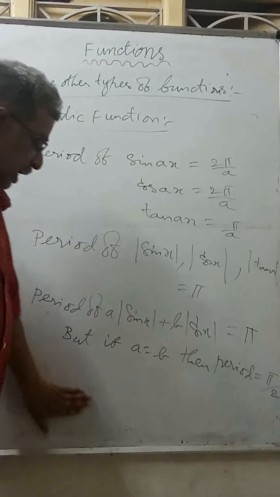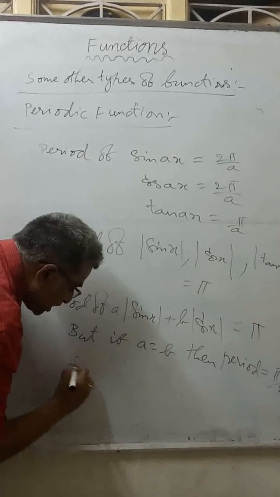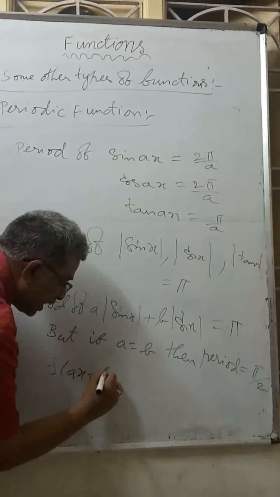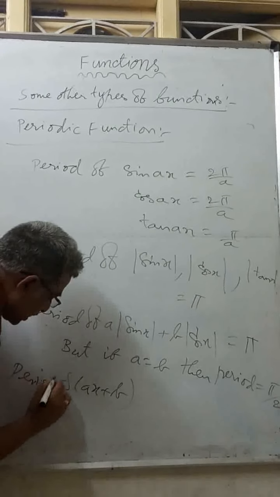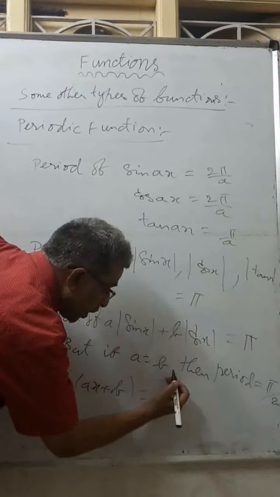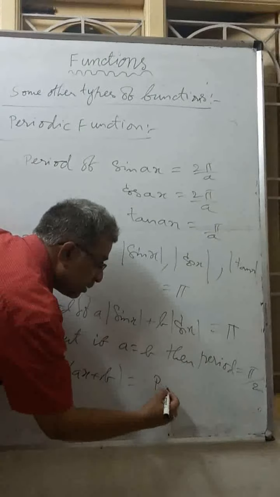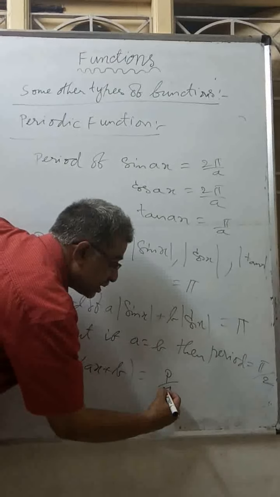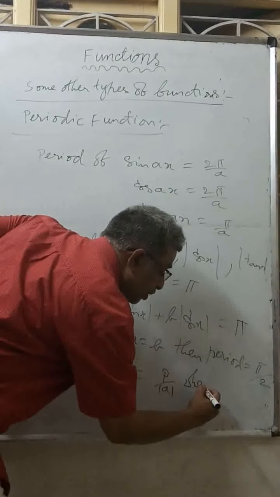Some functions are like f of ax plus b. Period of f of ax plus b: if f of x is periodic with period p, then the period of f of ax is p by mod a, where p is the period of f of x.